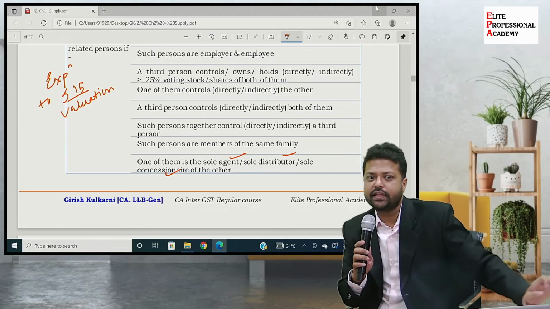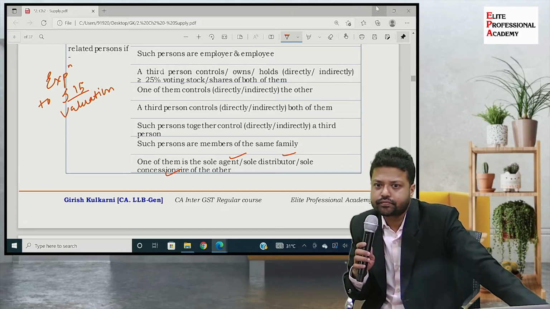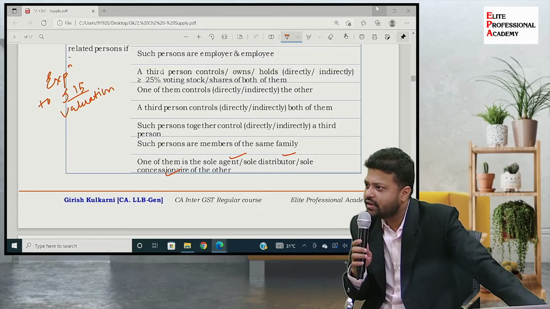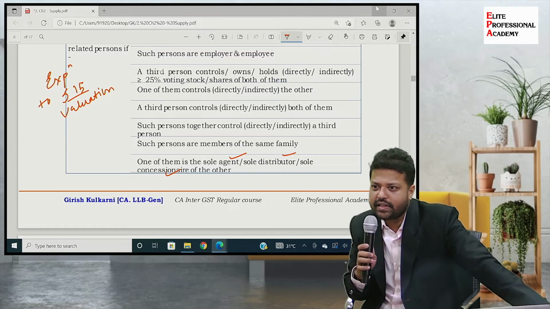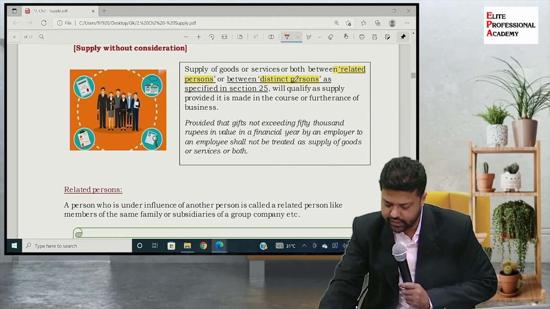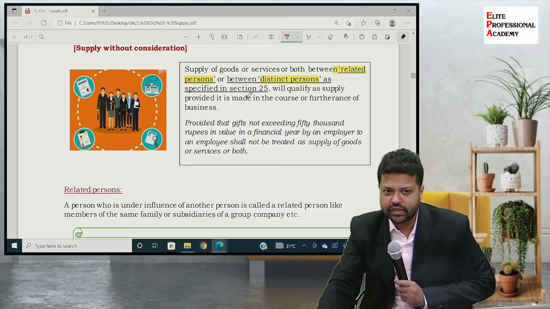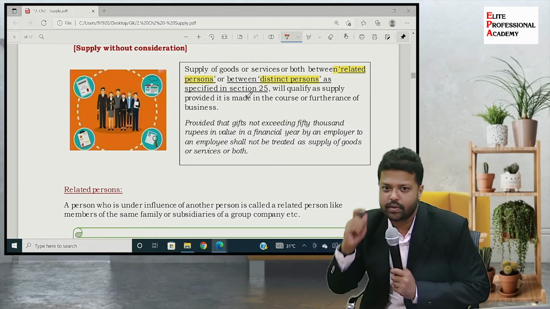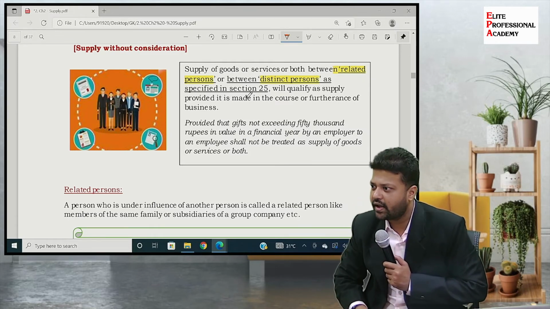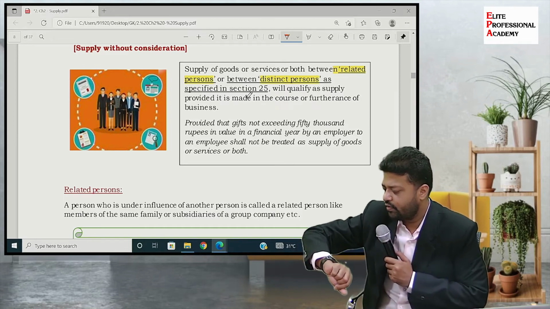Why are we reading the meaning or understanding related to related persons? Because we should be in a position to assess whether the transaction is covered by that Schedule 1. Because it says if the transaction is between related persons or distinct persons, then even that without consideration in the course or furtherance of business will be treated as supply. That is the reason we are understanding what are the related persons.